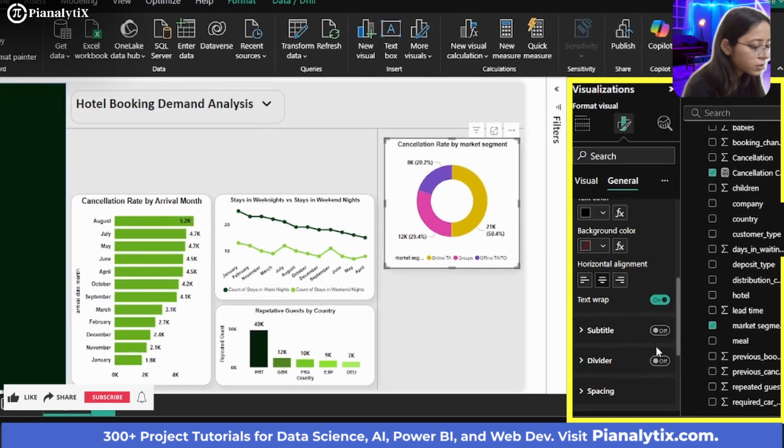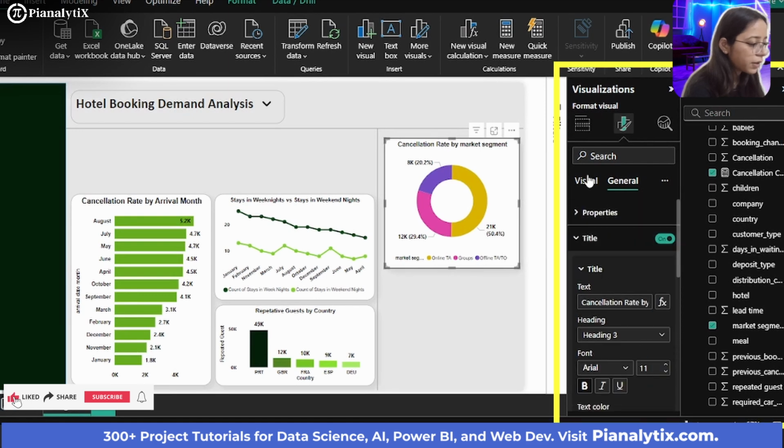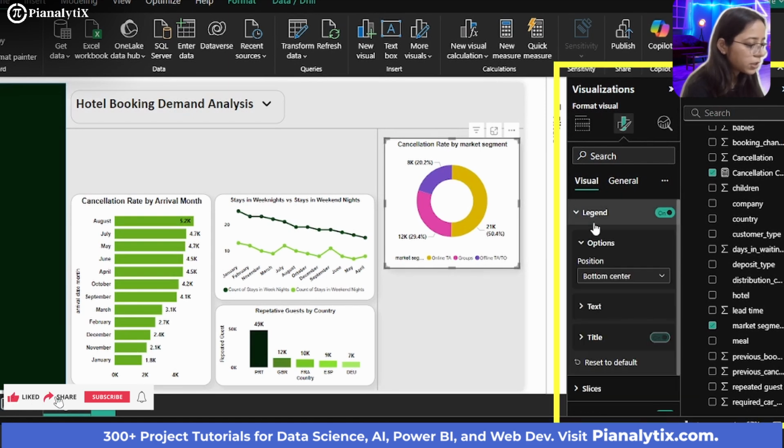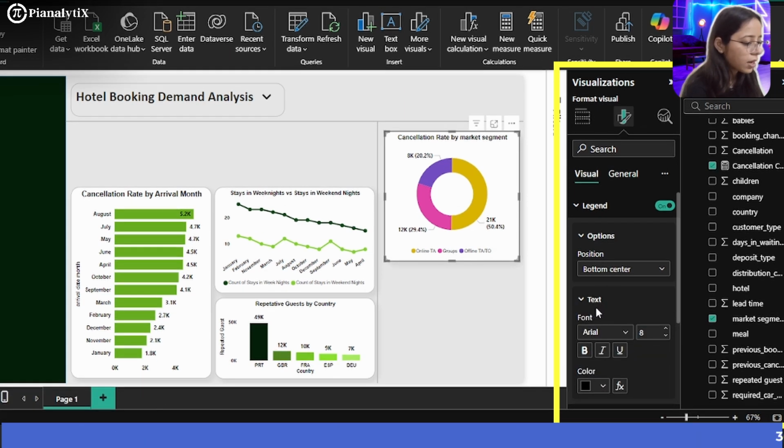What you can do is you can go back to the visual section and you can make sure that the legend's title is off, because the title itself is fine and the text is much more visible, I'll say.